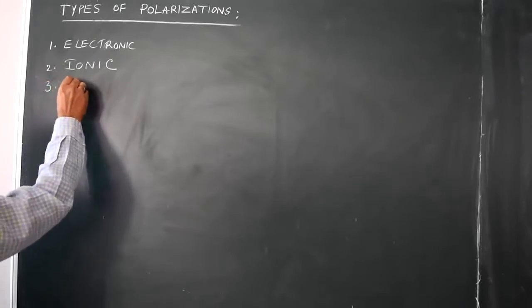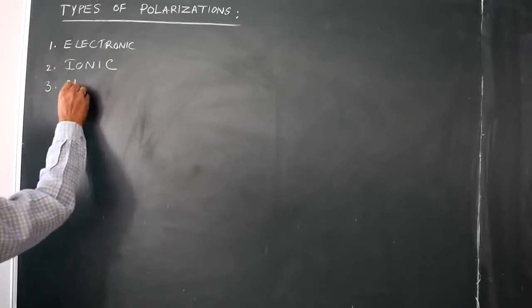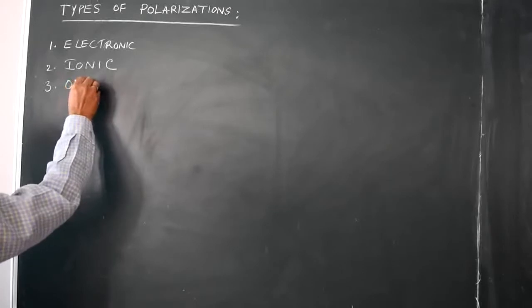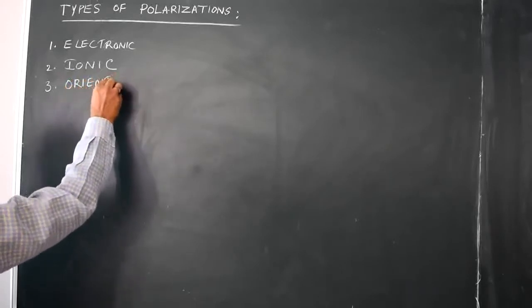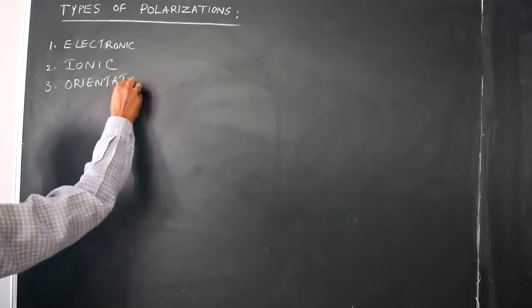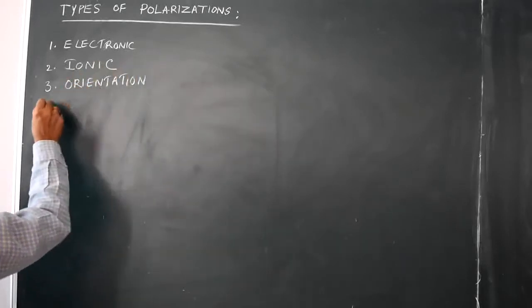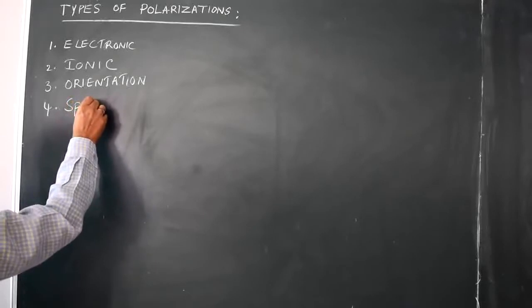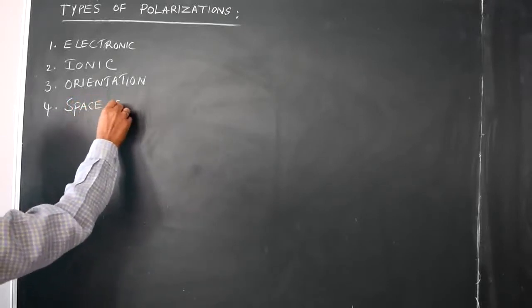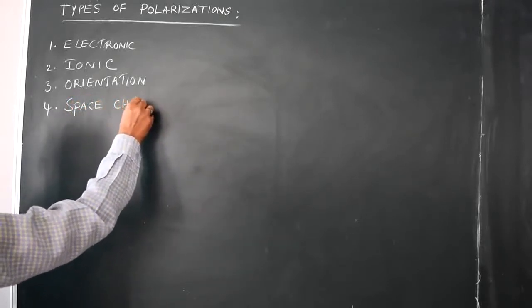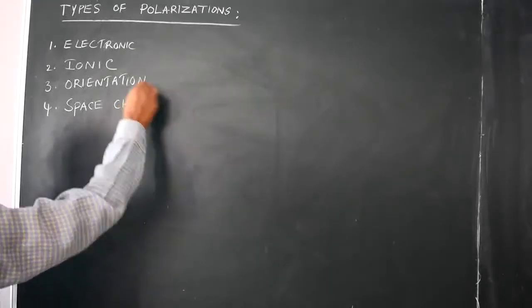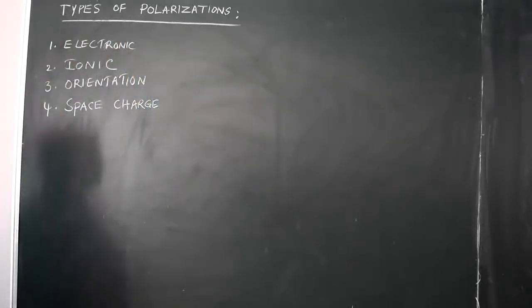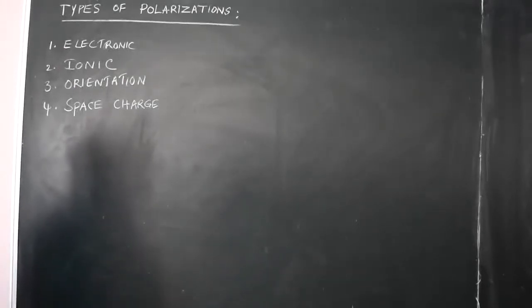Orientation or dipolar polarization, and the fourth one is space charge polarization. These are the four polarizations that occur in a dielectric material when it is placed in the presence of an external